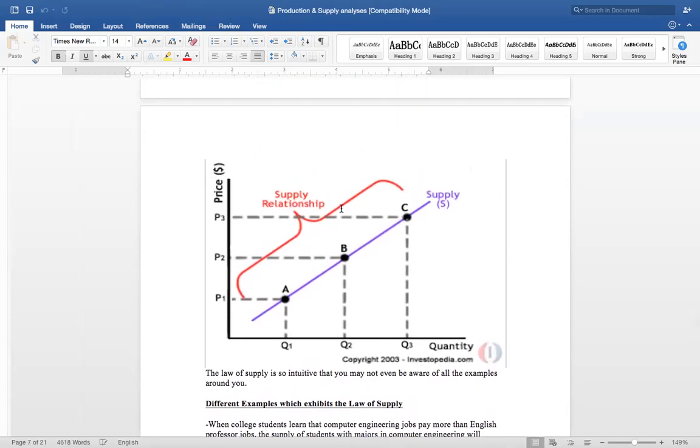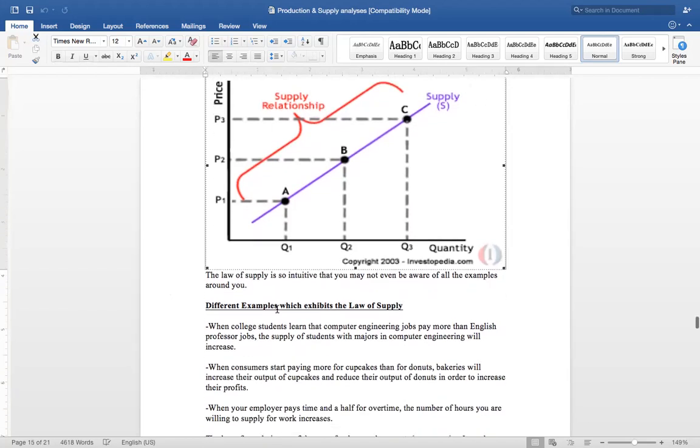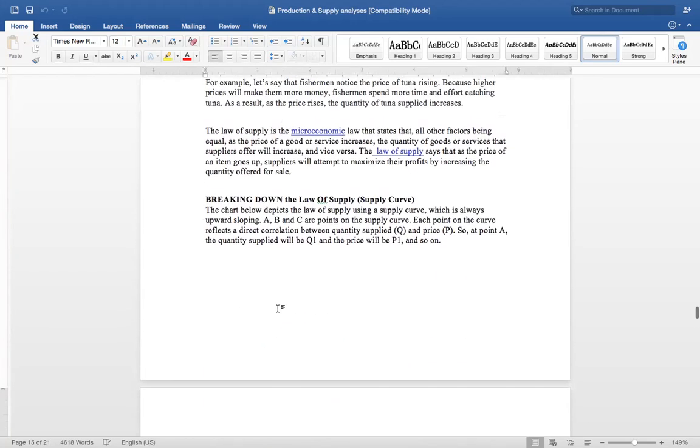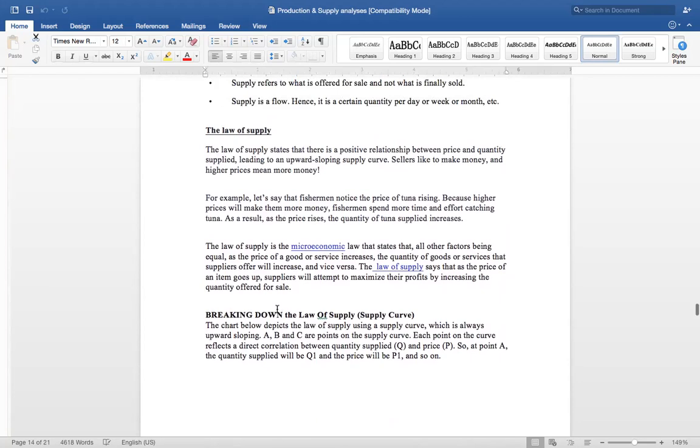With the help of this graph, in the previous lecture, I had explained how we can draw the supply curve. The supply curve always moves from downward to upward, and this shows that when the price of the commodity rises, supply also rises. The quantity supplied also rises. Here in the curve, price shifts from P1 to P2, and quantity supplied shifts from Q1 to Q2 to Q3. So it shows that there is a positive and direct relationship between the price of the commodity and the quantity supplied. I had explained the law of supply with the help of examples also, and theoretically in very simple language.